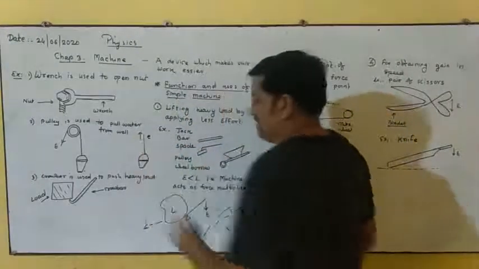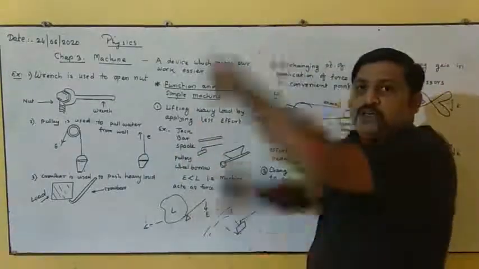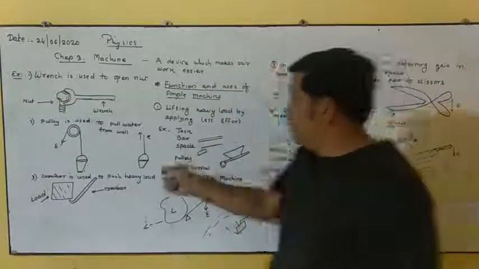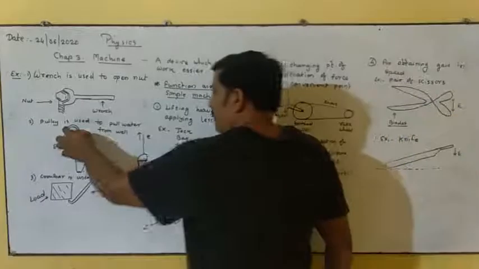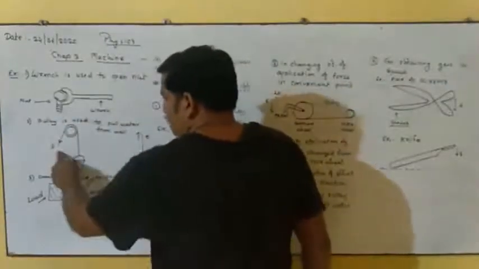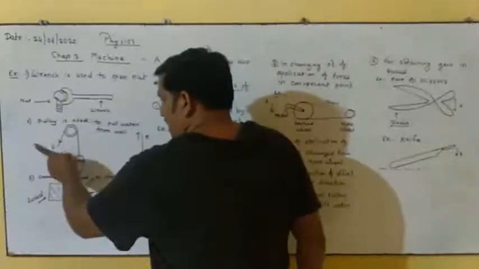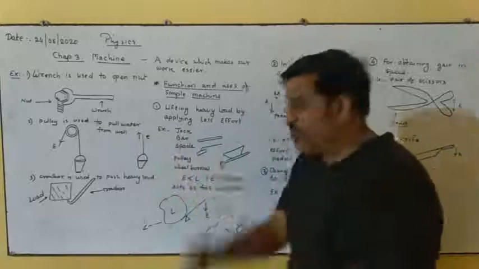Because in this case, what do we have to do? We have to pull the rope in an upward direction, right? But if we use the pulley, then the rope is over the rim of the pulley. That's why the direction gets changed, and because of that the effort we apply is in a downward direction.